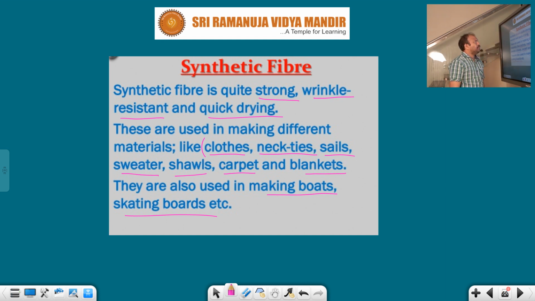You know very well about synthetic fiber. Compared with natural fibers, synthetic fibers are very strong, wrinkle resistant and quick drying. Those are the benefits of synthetic fibers. These are used in making different materials like cloths, neckties, shawls, sweaters, carpets, blankets. Of course, most materials are made from synthetic fibers. They are also used in making boats and skating boards.